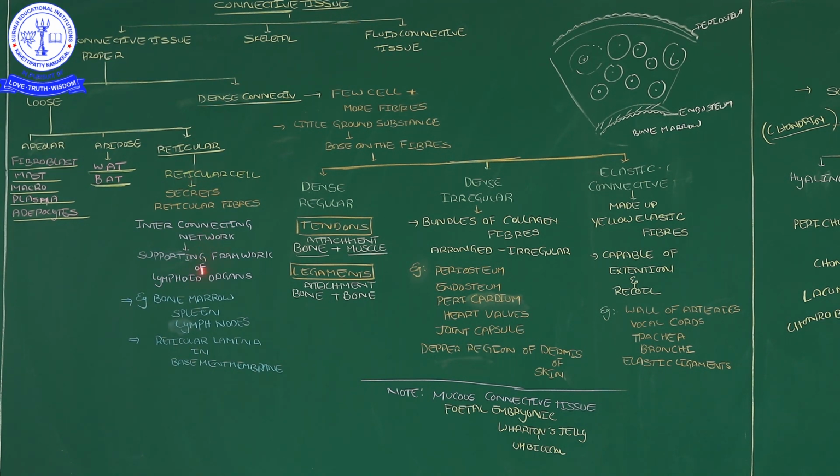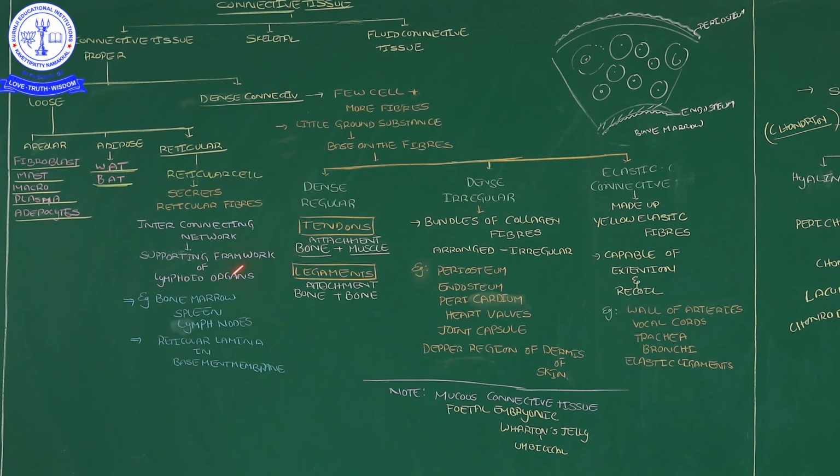What I said up to now: the reticular lamina contains reticular cells. Those reticular cells secrete the reticular fibers. These reticular fibers make the interconnecting network, a supporting framework for some of the lymphoid organs, for example bone marrow, spleen, lymph nodes, and the reticular lamina in the basement membrane.